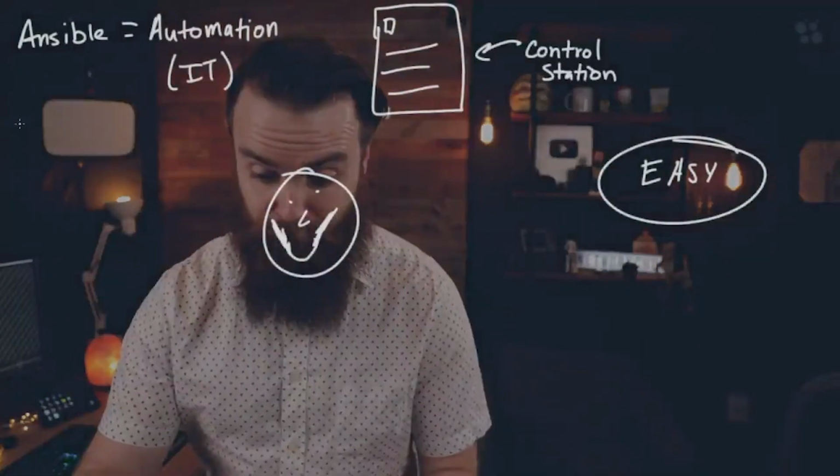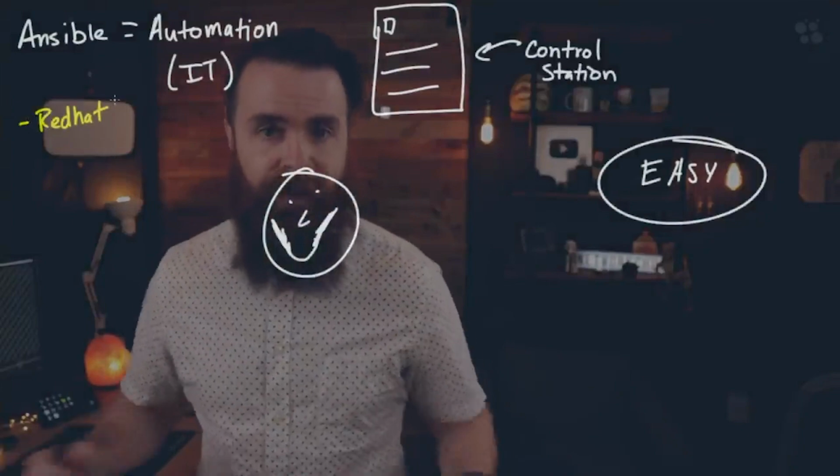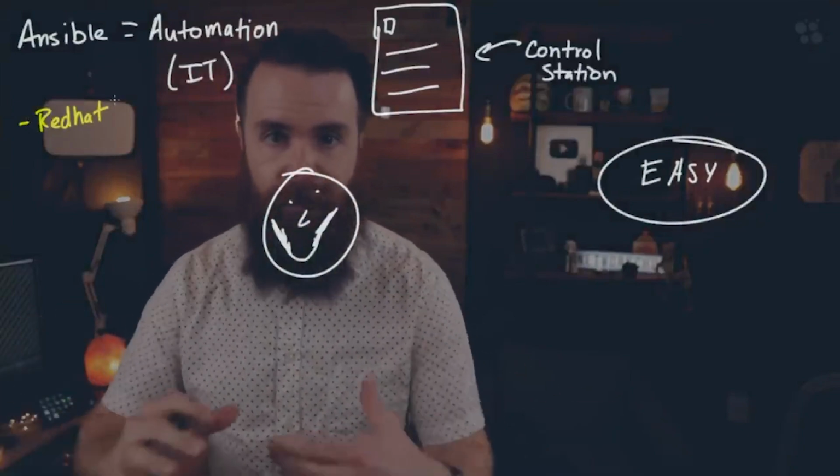Alright, fun facts about Ansible. It's a pretty big deal because they are owned by Red Hat. Red Hat is pretty much the enterprise standard for Linux everywhere. You might be familiar with their free version, CentOS. So if your goal is to become a Linux system admin, or really, at this point, any admin for any area of IT, learning automation tools like Ansible is key. You have to. Right now.